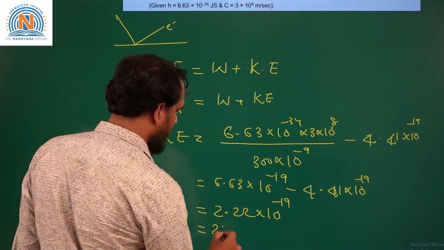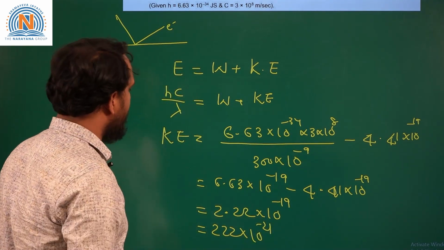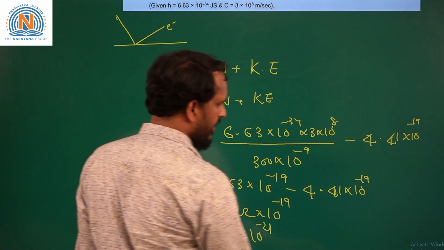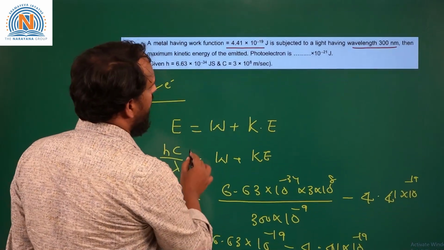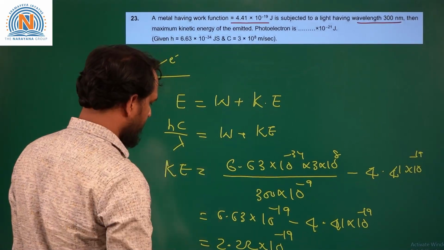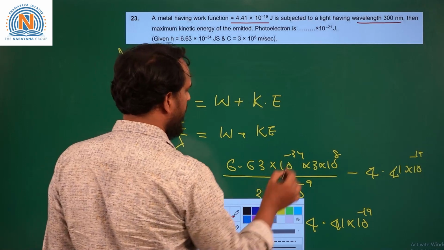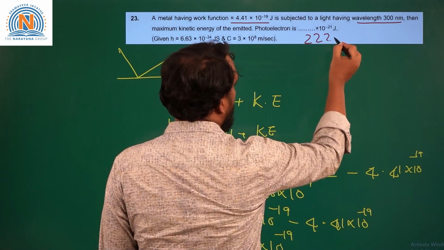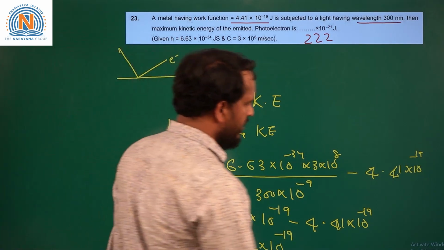This we can write as 222 into 10 power minus 21. So, the kinetic energy of the ejected electrons is some value into 10 power minus 21 joules, that will be equal to 222. Okay. So, we will move to the next question.